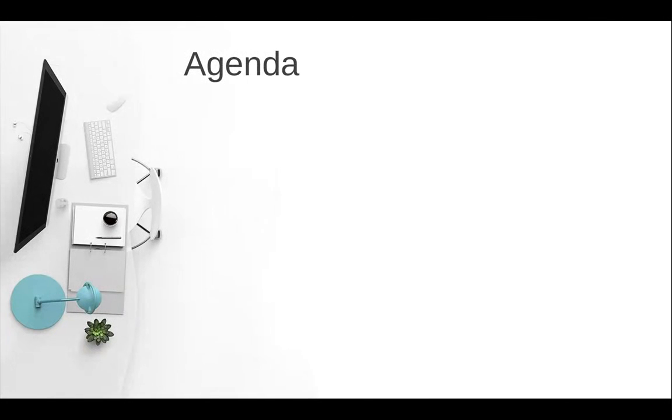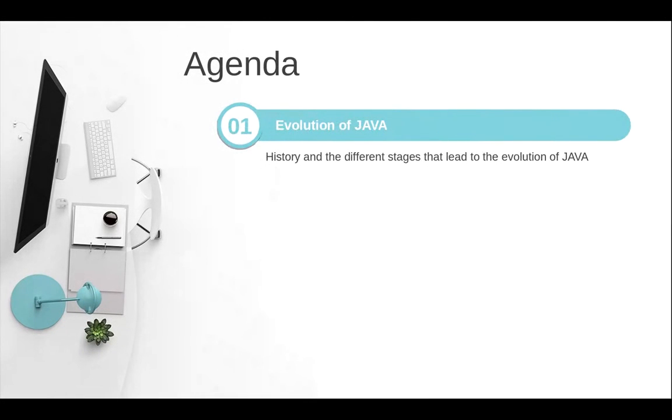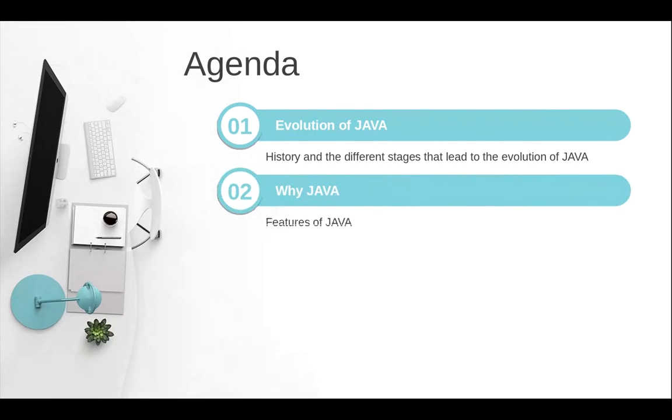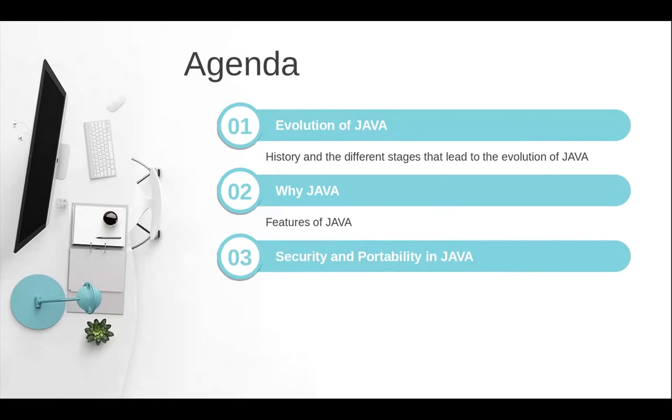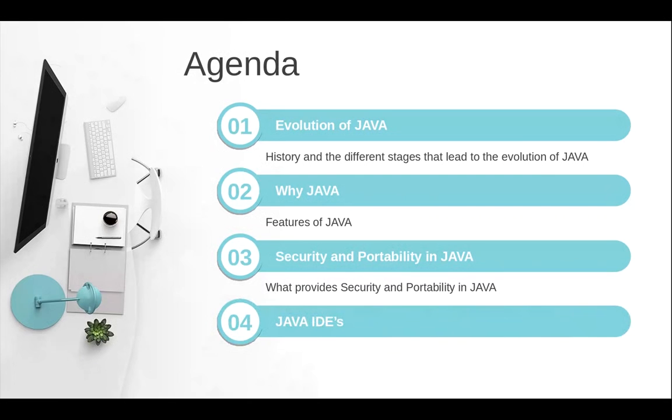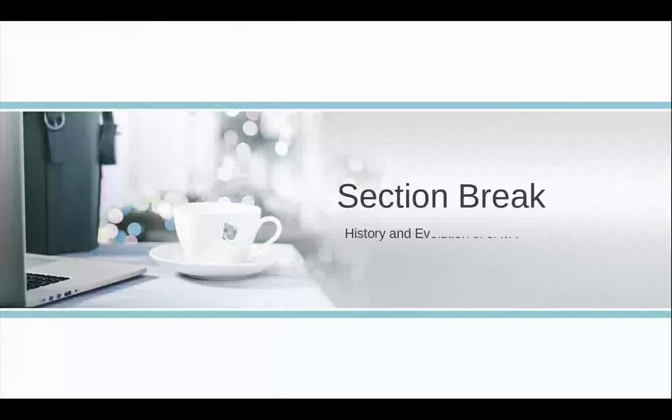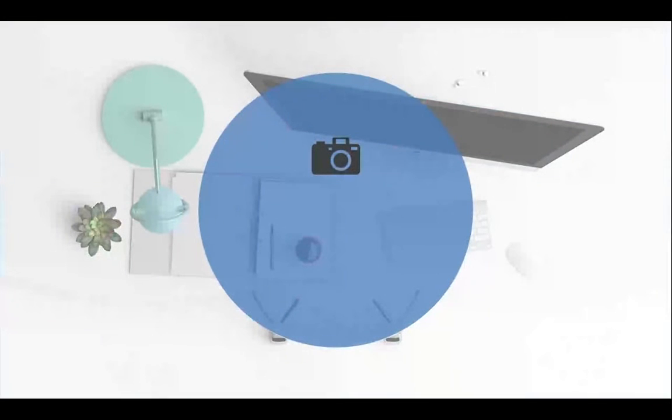The agenda for today's session is the evolution of Java, the history and the different stages that led to the evolution of Java; why Java, the features of Java which make it an important and preferred language; then the security and portability in Java, that is, what provides security and portability in Java; and Java IDEs, the details about different Java IDEs. So, in this section, we'll be covering the history and the evolution of Java.